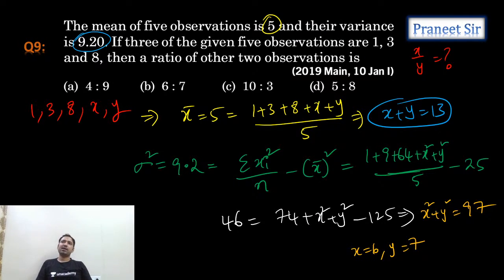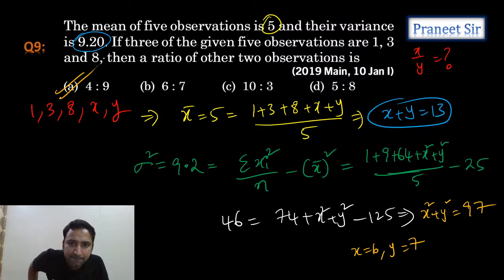36 plus 49. No, not satisfying it. What about 49? 81 plus 16. Yes, it is satisfying it. The first option is satisfying it.